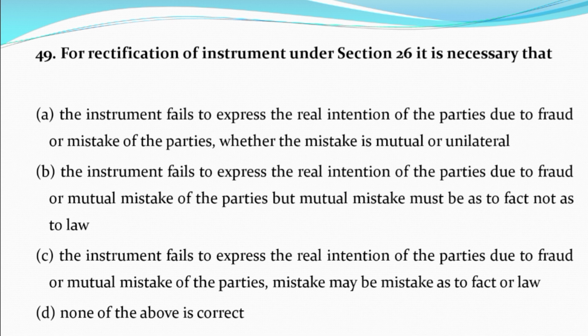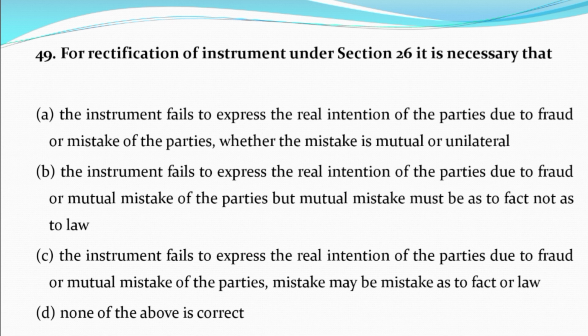Now question number 49. For rectification of instrument under section 26, it is necessary that option A, the instrument fails to express the real intention of the parties due to fraud or mistake of parties, whether the mistake is mutual or unilateral.